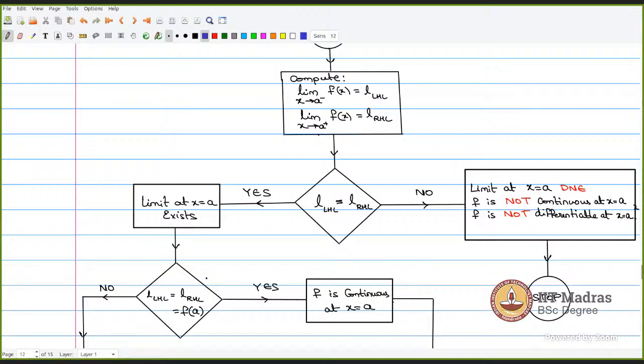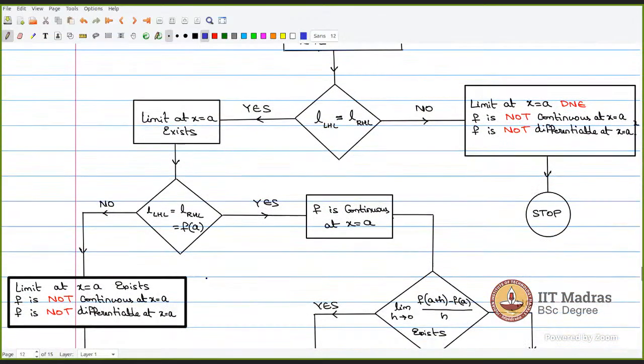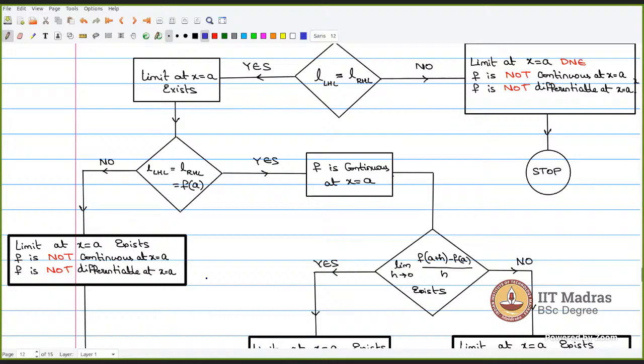If the left hand limit and the right hand limit are equal, then we say limit exists at x is equals to a, and we move forward. Once the limit exists at x is equals to a, we check whether this limit, whatever the left hand limit and the right hand limit, is equal to f of a or not. If it is not equal, then what we finally say is limit exists at x is equals to a, but f is not continuous and f is not differentiable at x is equals to a.